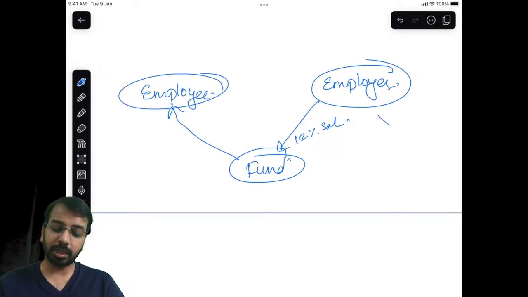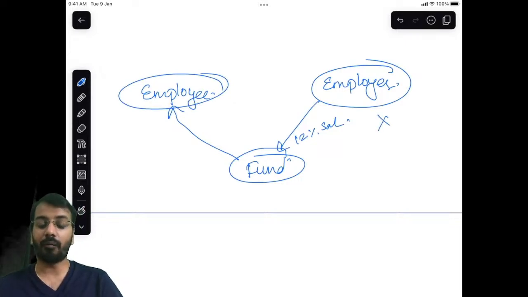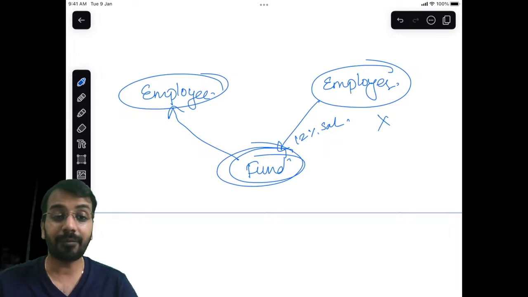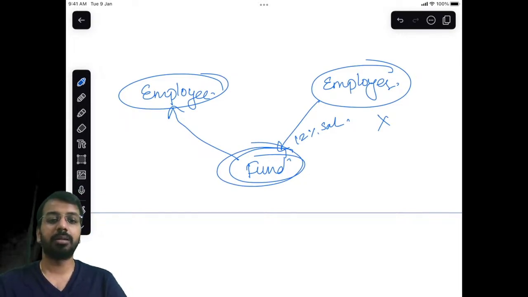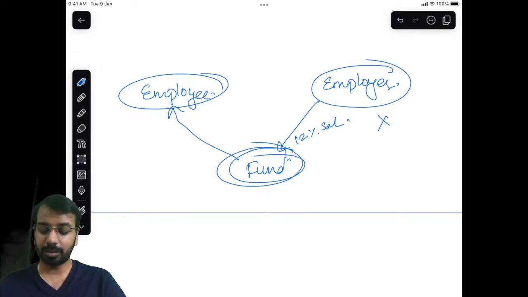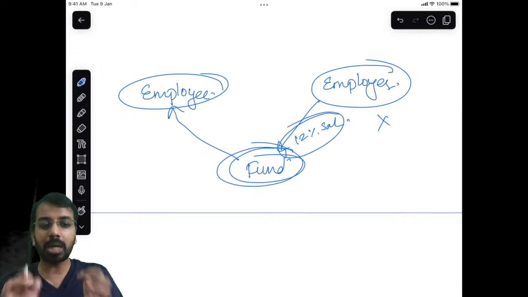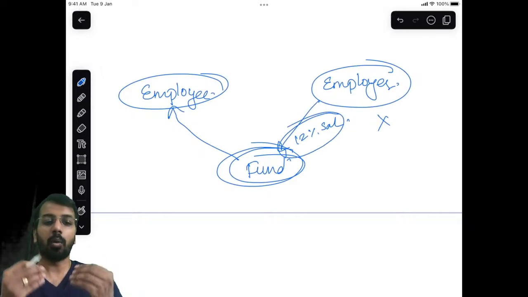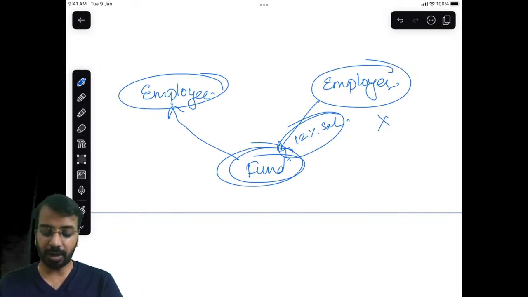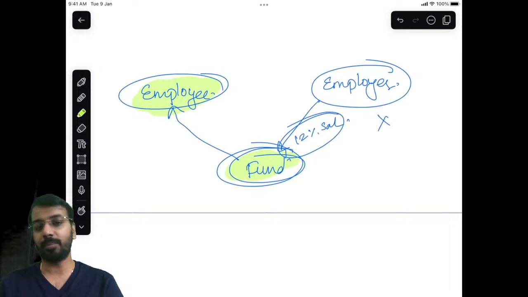The employer is no longer responsible whether or not the amount is sufficient in the fund. After you make the payment of this 12% of salary to the provident fund, the employer says, bye bye, I do not have any further responsibility. This fund is responsible to pay the employee.